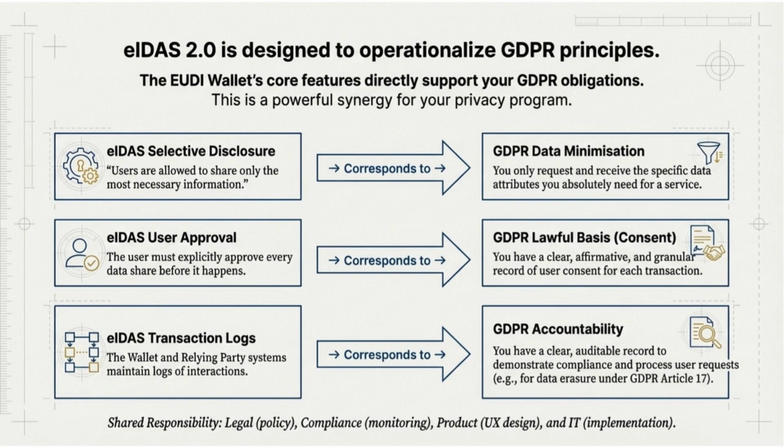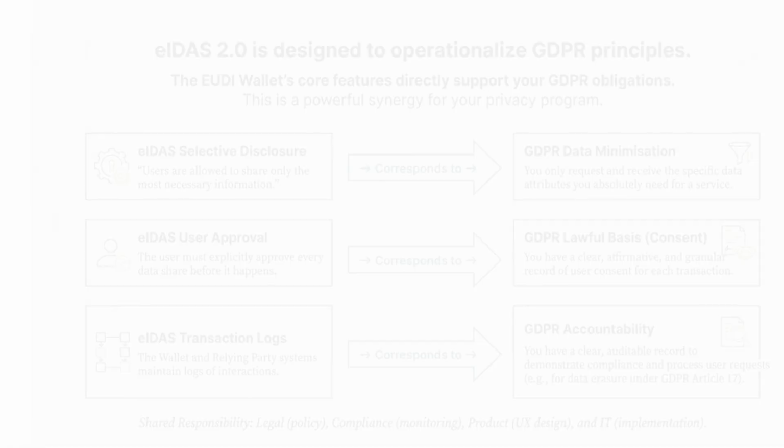Importantly, eIDAS 2.0 does not conflict with GDPR. It operationalizes it. Selective disclosure directly supports data minimization. Explicit user approval establishes a clear lawful basis. And cryptographic transaction logs support accountability and traceability. When implemented correctly, eIDAS actually simplifies GDPR compliance rather than complicating it.